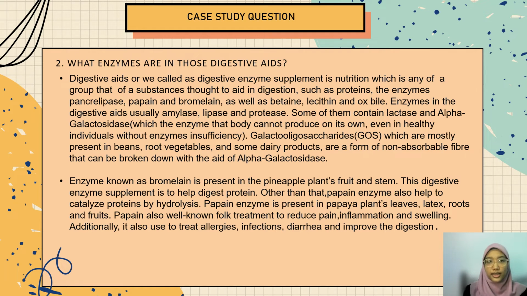The enzyme known as bromelain is present in the pineapple plant's fruit and stem. This digestive enzyme supplement helps digest protein. Other than that, the papain enzyme also helps to catalyze protein by hydrolysis. Papain is present in papaya plants, leaf, latex, roots, and fruit. Papain is also well known for treatment to reduce pain, inflammation, and swelling. Additionally, it is also used to treat allergies, infections, diarrhea, and to improve digestion.